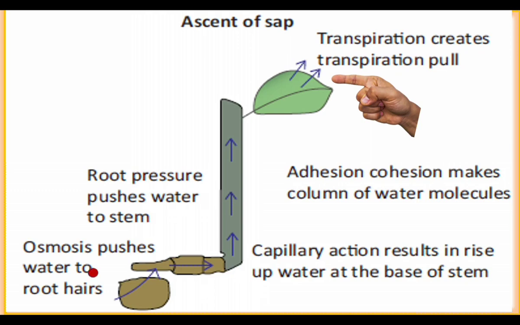Osmosis causes transfer of water through root hair cells. Root pressure makes the water reach the base of the stem. Because of capillary action, water moves. The water column moves upwards due to transpiration pull.